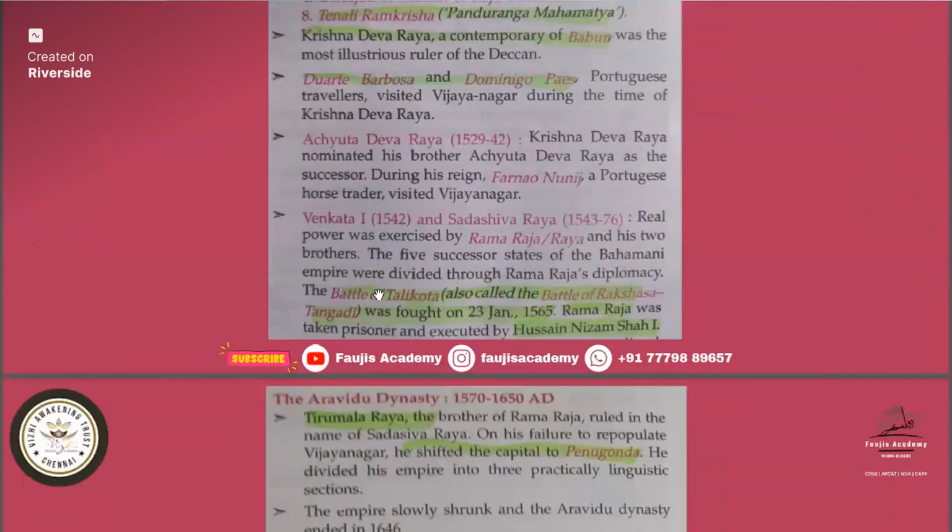Then remember the Battle of Talikota. The Battle of Talikota took place in 1565 AD. Remember this one, it is also called the Battle of Rakshasa Tangadi. A direct question has come: when did the Battle of Talikota take place? That is on 23rd January 1565 AD.